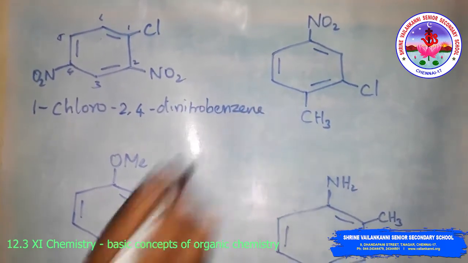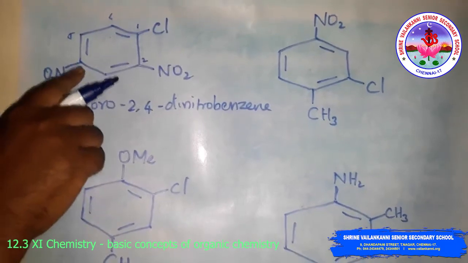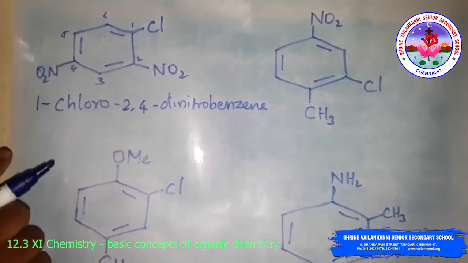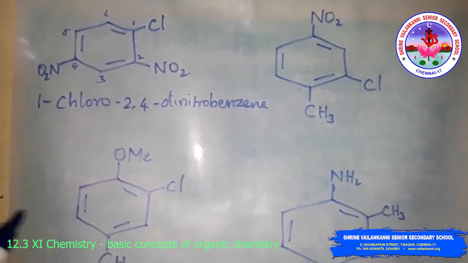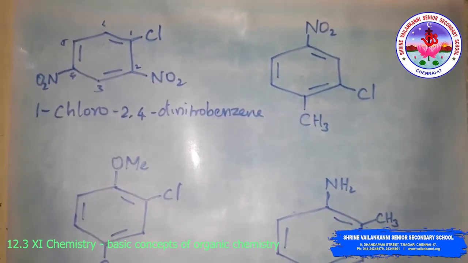Not 4-chloro-1,3-dinitrobenzene, that is wrong. You have to follow the priority order, so chloro gets number 1.